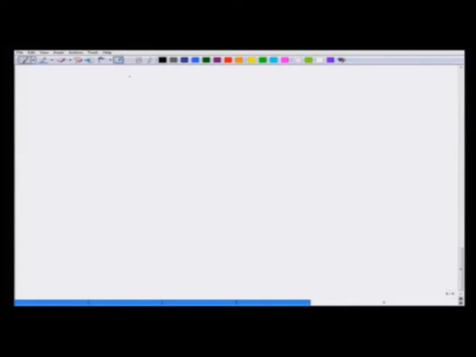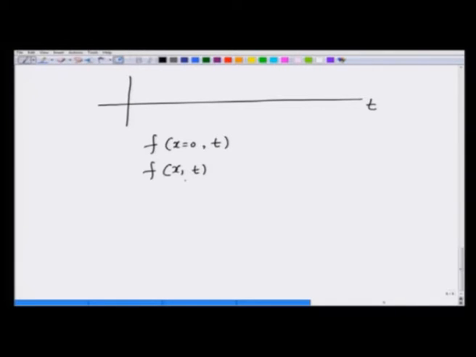There is another way of looking at it. Suppose I plot this function with respect to time. At x equal to 0, let us say it is given as a function f at x equal to 0 as a function of time t. Then if I am looking at the function at x at the same time, it would be f(x, t) equal to the function at x equal to 0 at a previous time, t minus x over v.